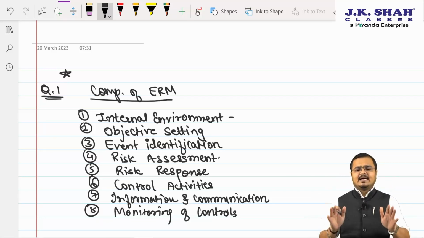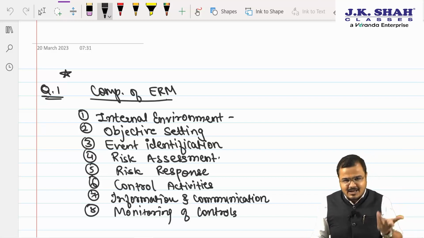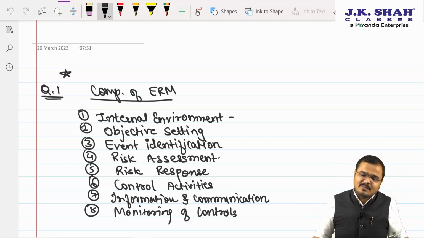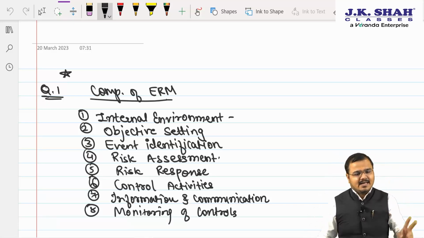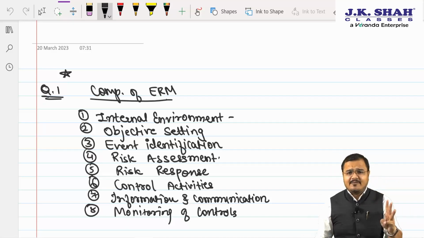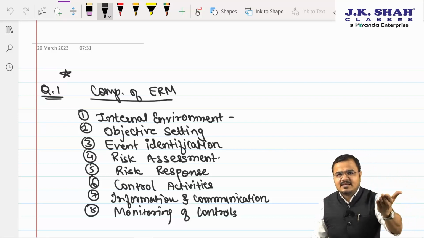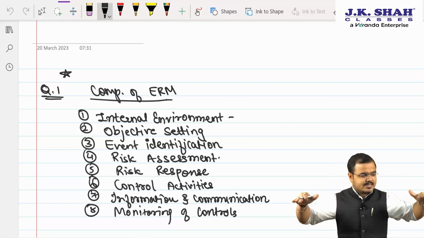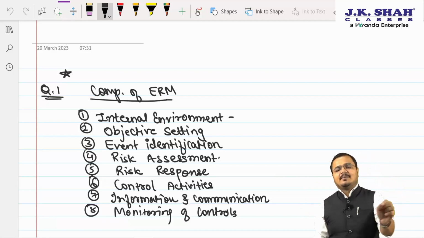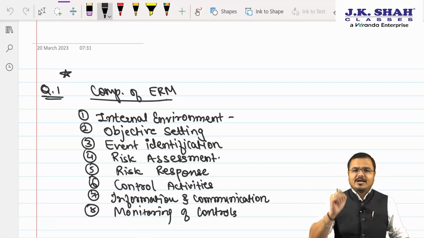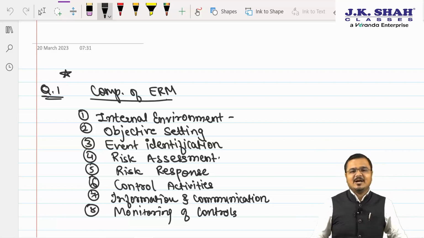Yes sir. And here you can understand the 8 actual components of ERM. Number 1, internal environment. Number 2, sir, objective setting. Number 3, sir, events need to be identified. Number 4, sir, risk must be assessed. Number 5, risk must be given a response. Number 6, sir, we need to set the control activities. Number 7, sir, information and communication is required. And number 8, my dear chartered, sir, monitoring of controls plays a very important and vital role. I hope it's clear to you.